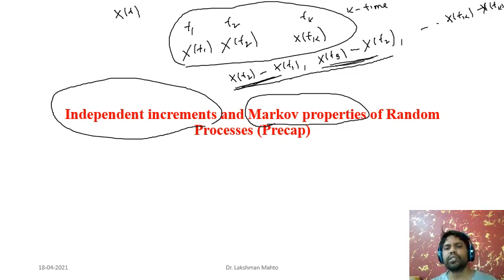Now, another kind of random process we call the Markov random process, a random process associated with the Markov property. What does it say?